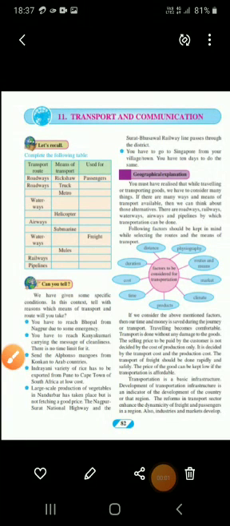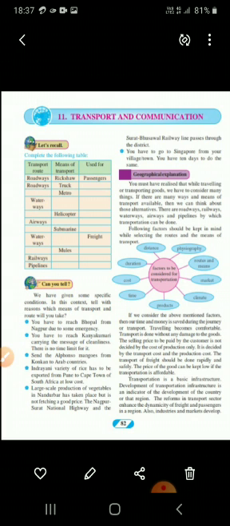So children, take out page number 82. Here, on the left side, you can see a table is given. Complete the table. What we have to do is write down the means of transport for each transport route given, and what is the use of that particular transport route. Understood? One example is given: roadways, rickshaw, it is meant for passengers.